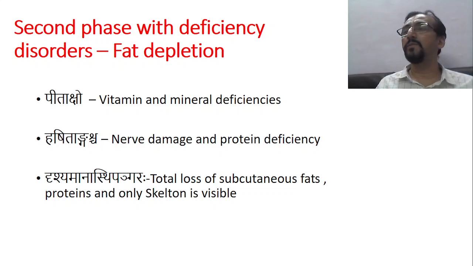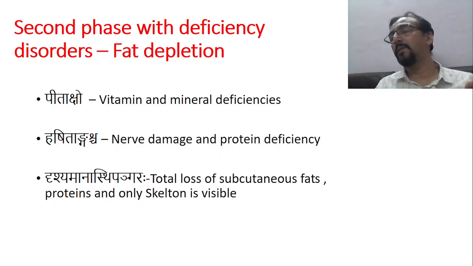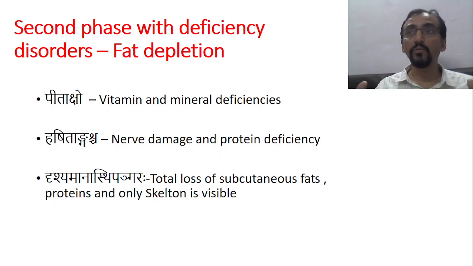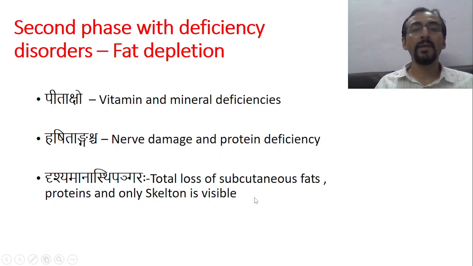The first thing which goes is subcutaneous fat, when there is carbohydrate loss; this will be followed by subcutaneous fat loss, then the protein loss will be there. So when fat and protein loss starts, the patient will appear as Drishyamana Asti Panjara. Everything has been lost, only the skeleton is there, covered by the skin, that's all. That too loose skin, wrinkled skin. So this is considered as the second phase of deficiency.